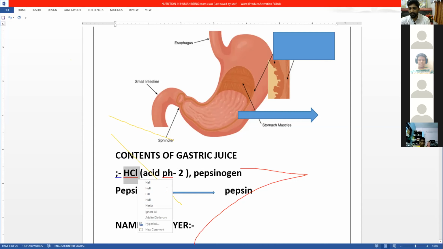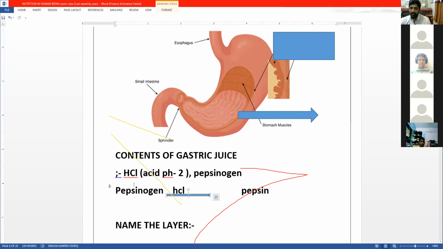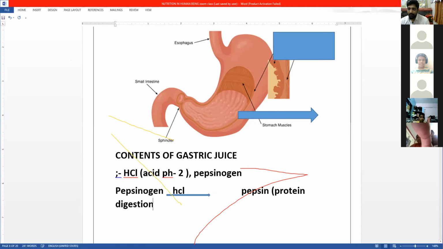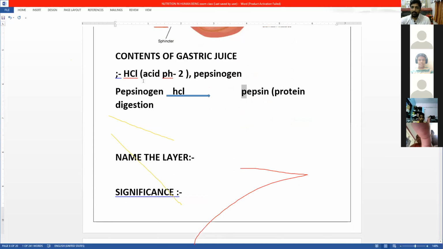So by the help of HCl, pepsinogen is converted to pepsin. Now what does this pepsin do? This pepsin helps in protein digestion. Very important. P for pepsin, P for protein. Remember this. Now HCl, what does it do?